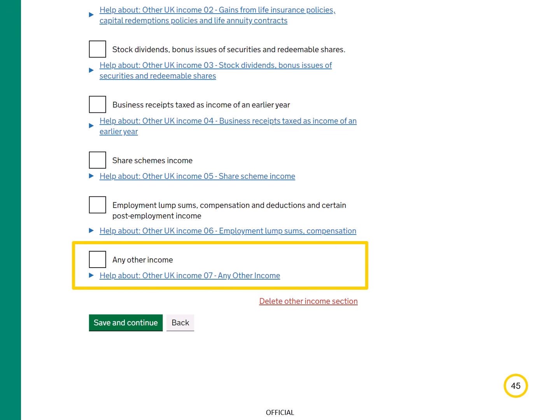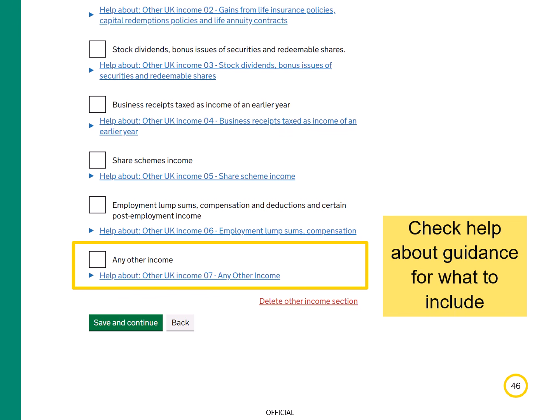This one is for any other income you may need to show on your tax return. There are many types of income you may need to include here, but as I've mentioned, don't use this for income that should be shown elsewhere on the tax return. There are lots of examples of income that you may need to include in this section in the Help About guidance. Once you've told us about all your income, we ask about tax reliefs you want to claim.